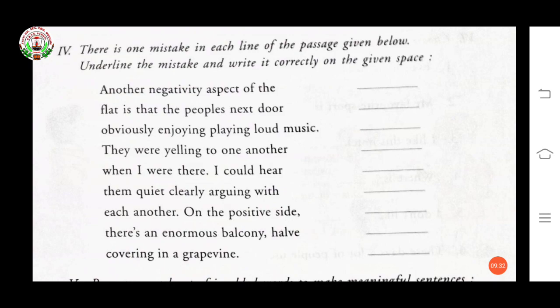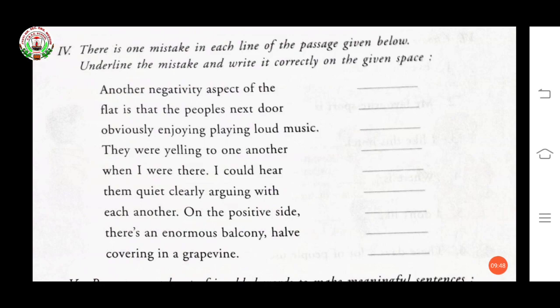When I were there, I could hear. Here, the mistake is were. Were is used for plural past. So, I was there. In the place of were, was will come.